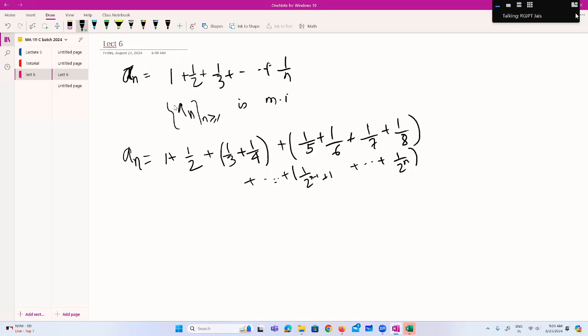So is it now okay? Yes, okay, sir. So this is an exercise. You have to complete that. You have to show that a_n is not bounded. Okay. So you should get a_n greater than or equal to 1 by n by 2.